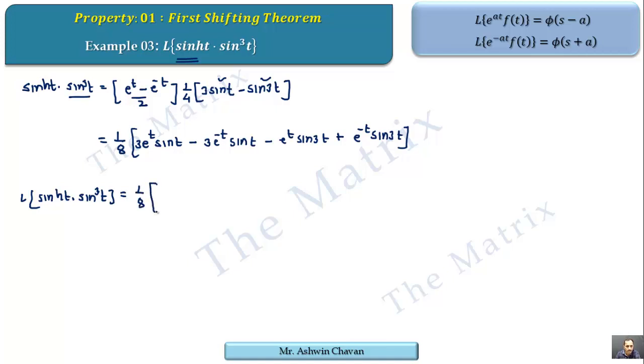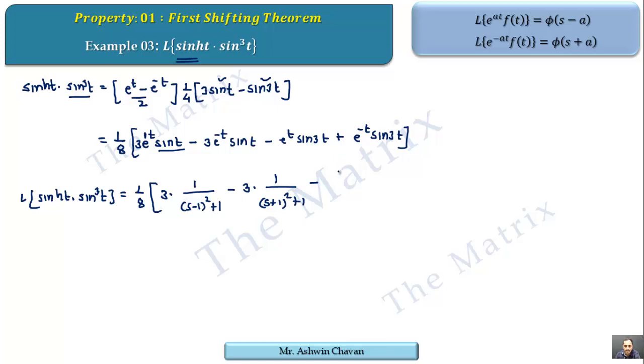So this is 1 by 8, 3. Now we take the Laplace of sin t, and then every s is replaced by s minus 1, because this is e raised to 1t. So sin t's Laplace is 1 upon s square, which will now be (s minus 1) square plus 1. Minus, similarly 3, sin t's Laplace is 1 upon s square plus 1; now here is e raised to minus t, so s will be replaced by s plus 1.